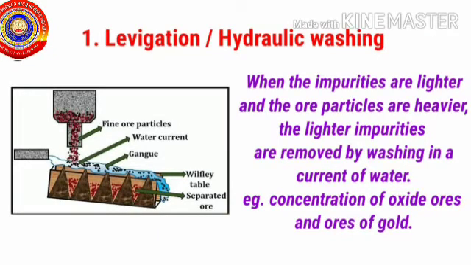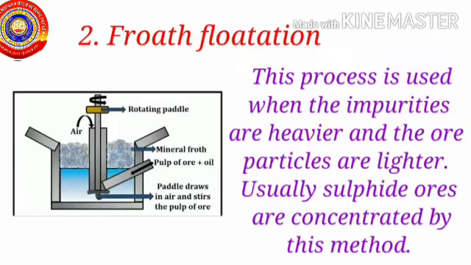Levigation or hydraulic washing. In this method, the impurities are lighter and the ore particles are heavier. Mainly, the concentration of oxide ore or the ore of gold is done by this method. Second one is froth flotation. In this process, the impurities are heavier whereas the ore particles are lighter. Usually, sulfide ores are concentrated by this method.